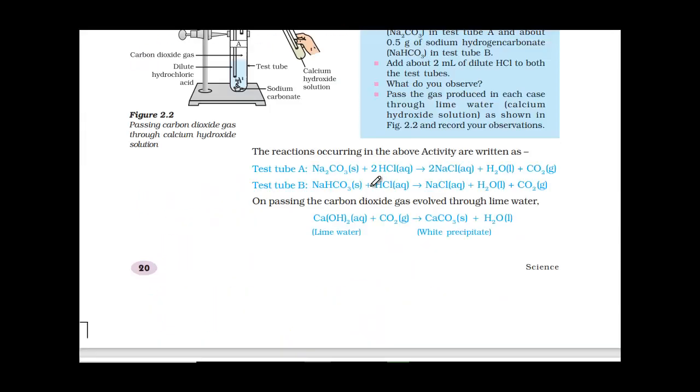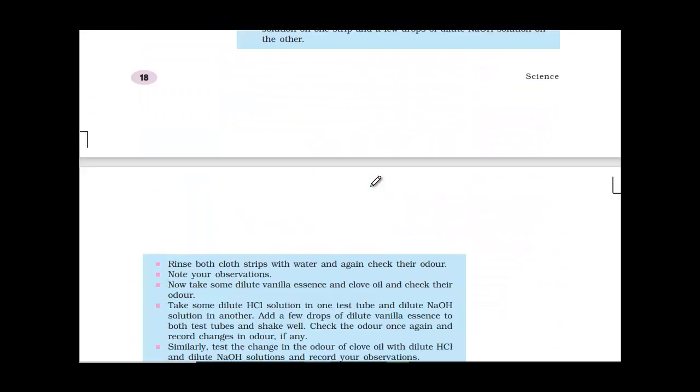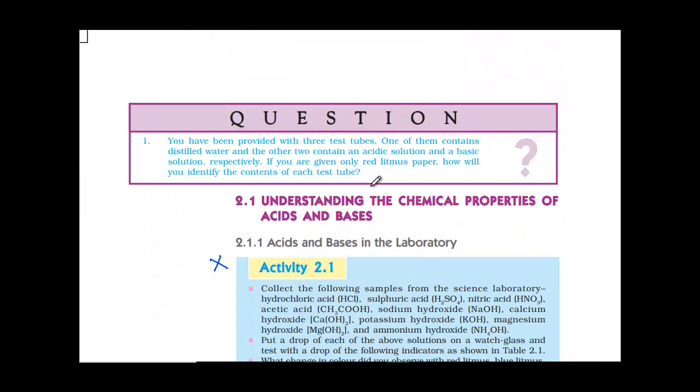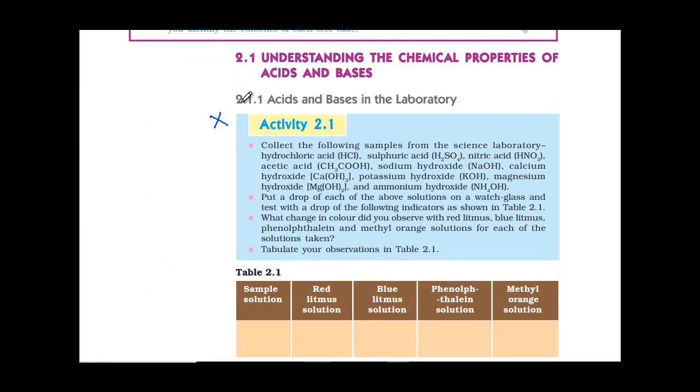Let me just tell you how the concepts are shared. Here you can observe that the concept is given in this format in your textbook. First, the main heading will be named 2.1, and the subtopics under that will be named 2.1.1, if it is based on this chapter. If the chapter number is 3, then it would be 3.1.1, something like that. So the 2.1.1 topic is being deleted. This topic is not there, you don't have to study this.